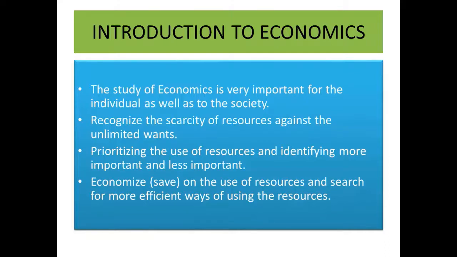Next one is economics helps us to economize on the use of resources, to use the resources within limits. It helps us to economize, to save on the use of resources and search for more efficient ways of using the resources.